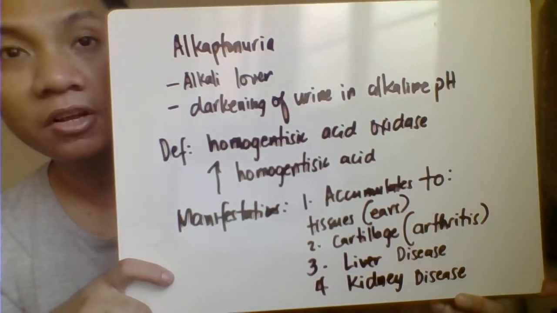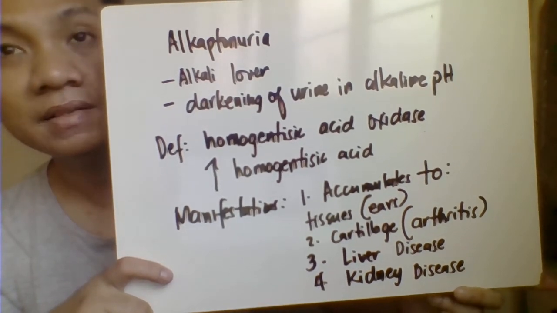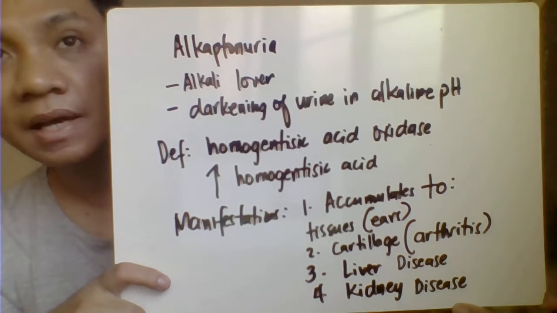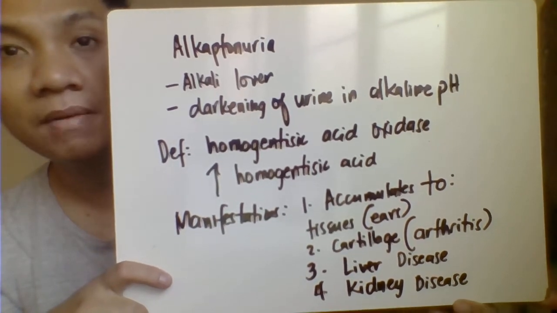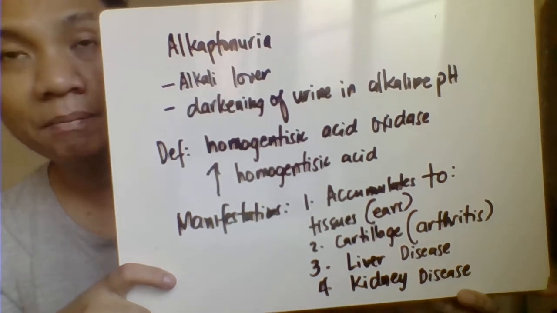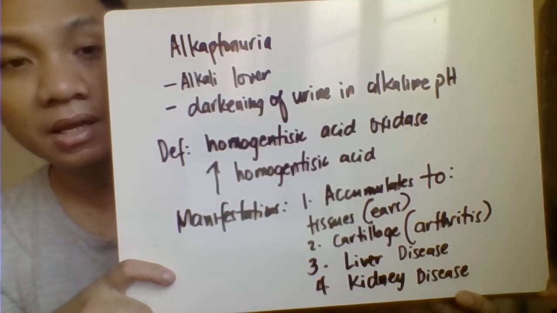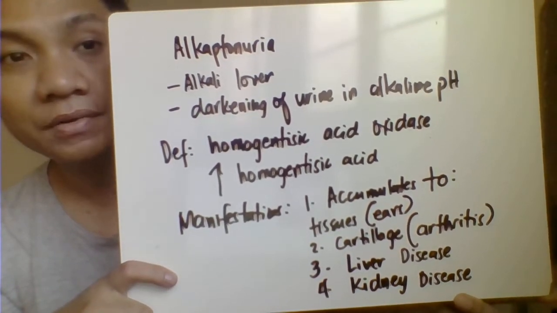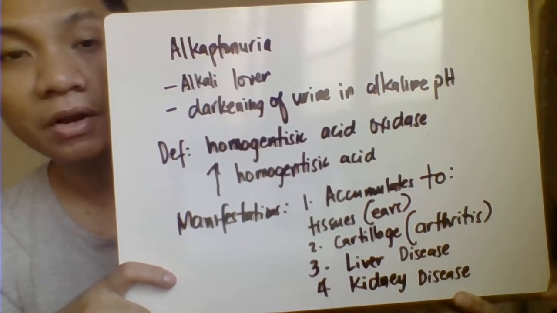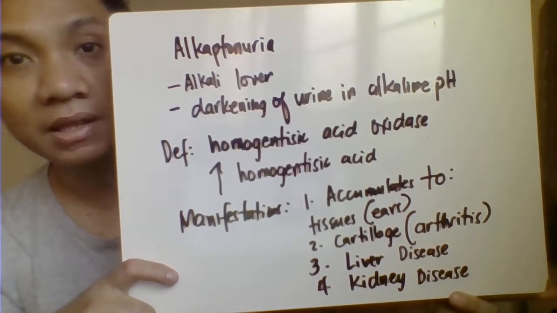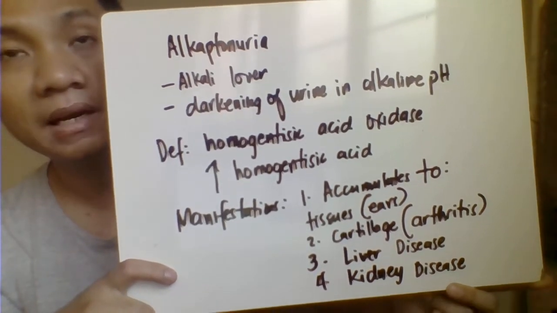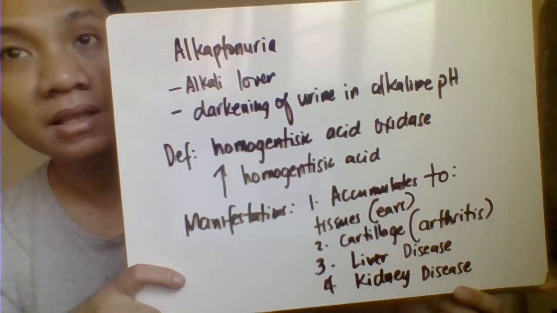And therefore, it accumulates in the blood, increasing its concentration. The problem with homogentisic acid is that once it accumulates in the blood, it could deposit in tissues, including your ears. It could also deposit in cartilages and joints, and you will have manifestations of arthritis. Later on, the patient will develop liver disease and kidney disease as well.